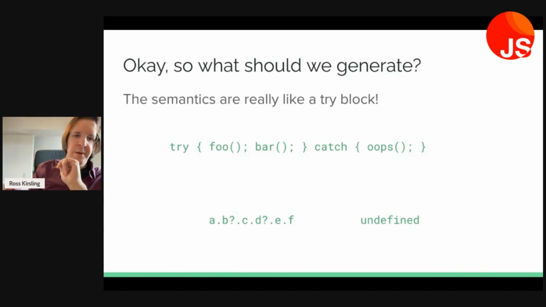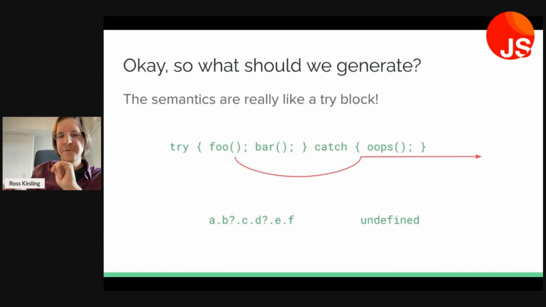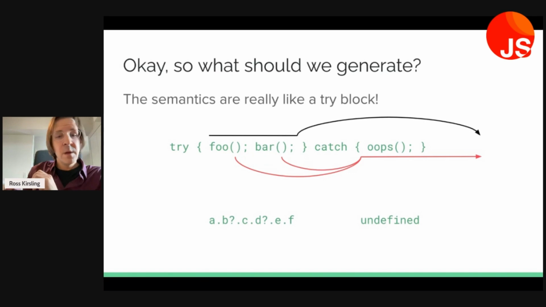So in the first example, foo might throw, so we'll go to oops, and then we'll execute whatever lies beyond, whatever comes after this try catch statement. Maybe foo doesn't throw, but bar throws. Then we'll go to oops, then we'll go to whatever comes after. Maybe foo and bar are both fine, so we don't go to oops, but we still end up in the same place after.